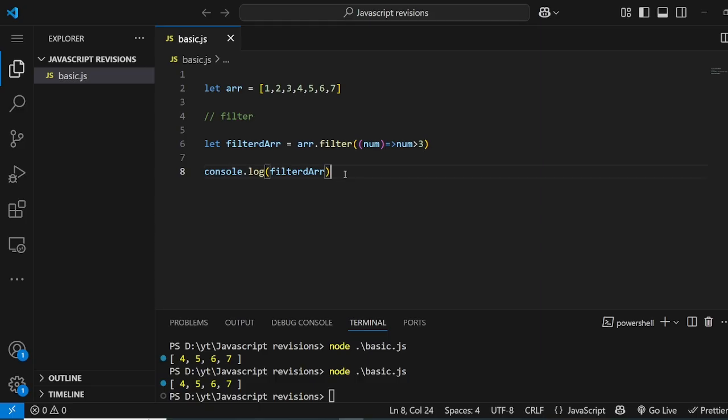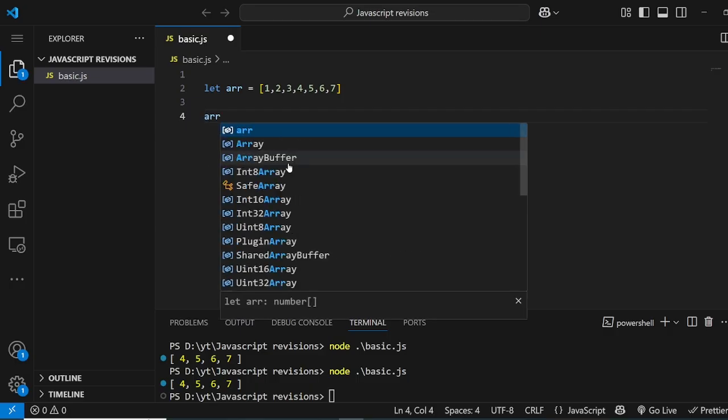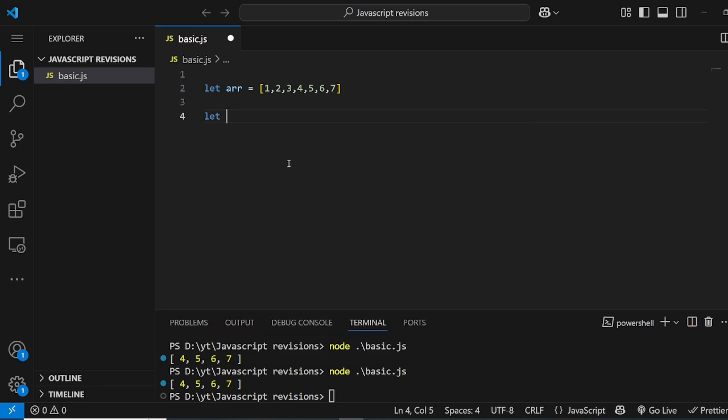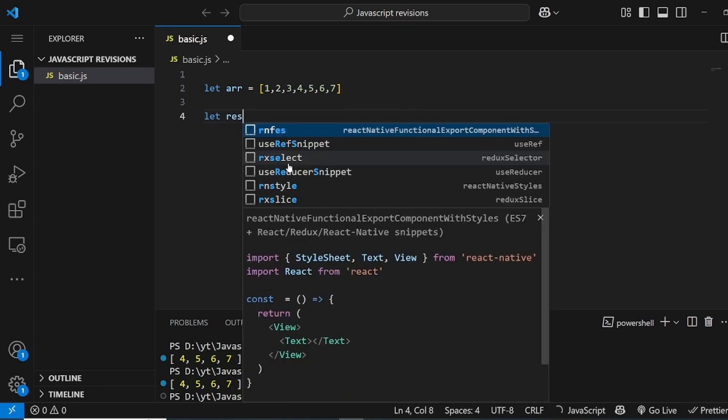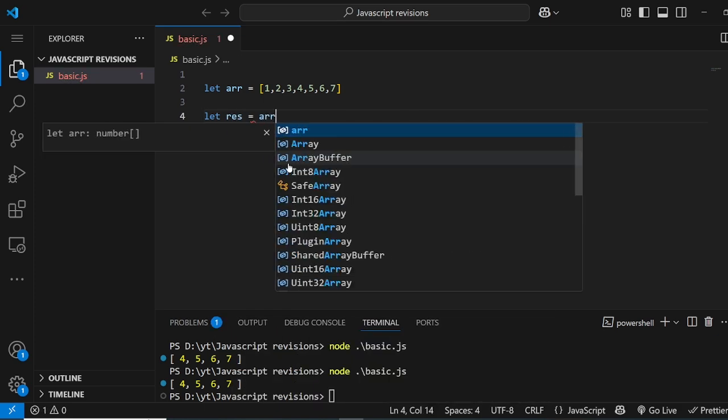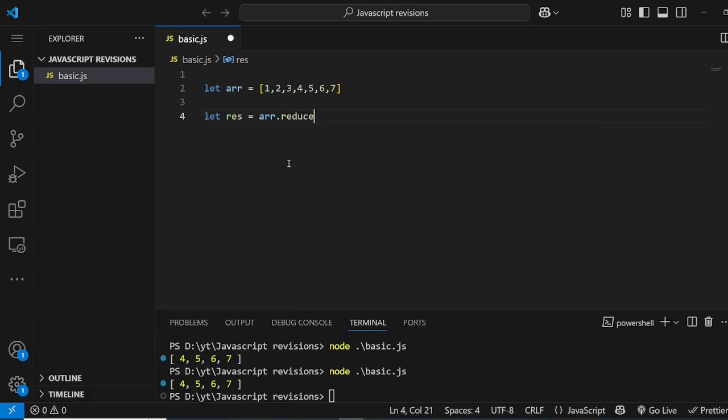Now let's come to reduce. Reduce is a function which reduces the array into a single element. Basically, where we want to do a sum, or keep adding the value, or keep deleting it, continuously doing it over the array, that's where reduce comes in. So we can say let result, let's say I want to add these, array dot reduce.